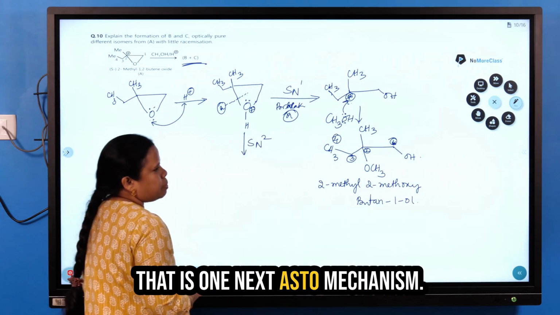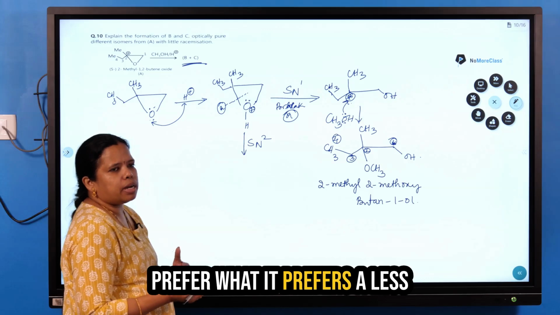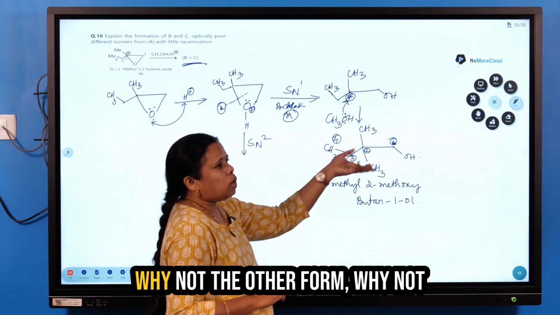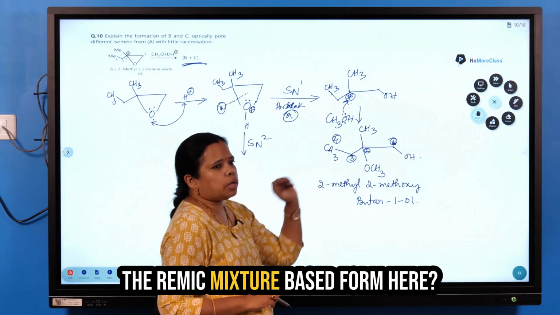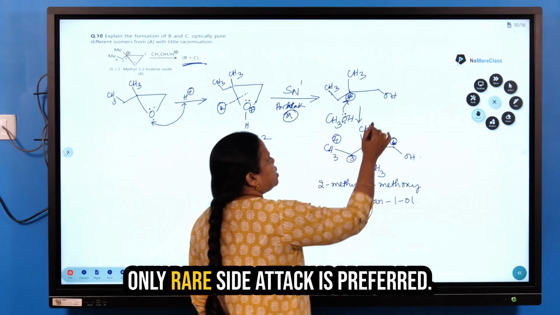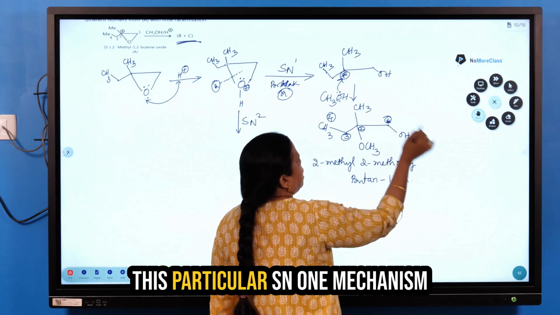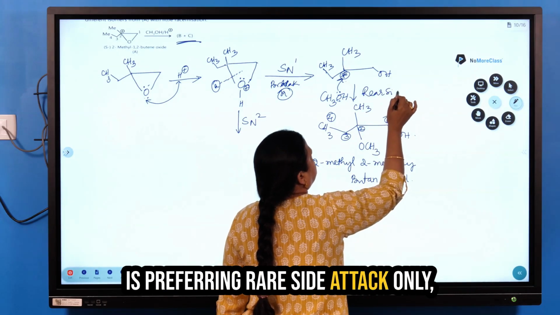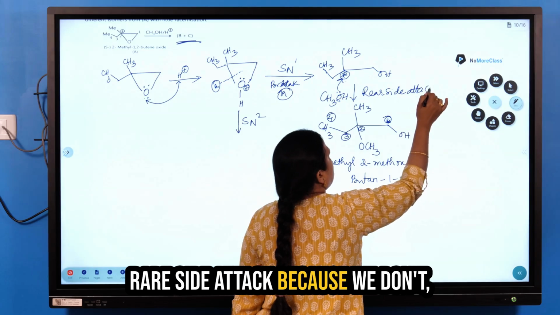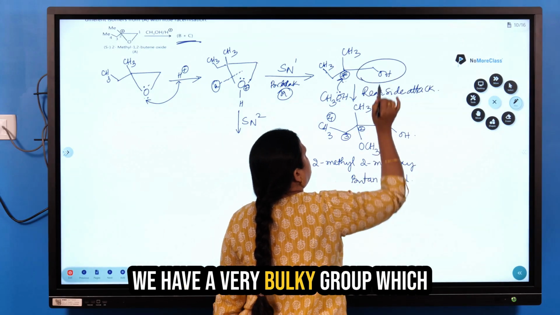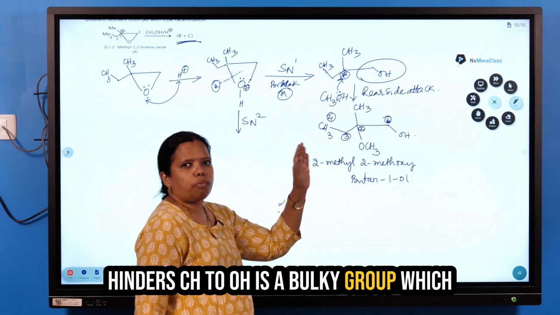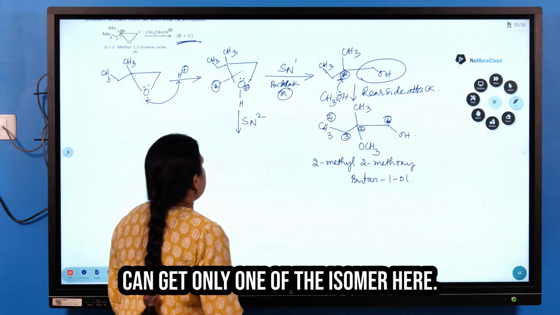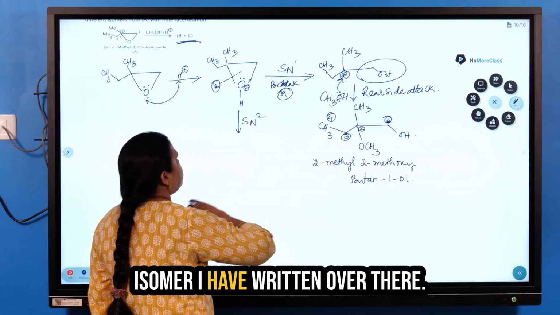Next, the SN2 mechanism. Now, what will the SN2 mechanism prefer? It prefers a less sterically hindered position. Here you might be asking, why not the other form? Why is the racemic mixture not formed? Here, only rear side attack is preferred, because we have a very bulky group which hinders. CH2OH is a bulky group which hinders the same side attack. So we can get only one of the isomers here, and that is the reason I have written only one isomer there.